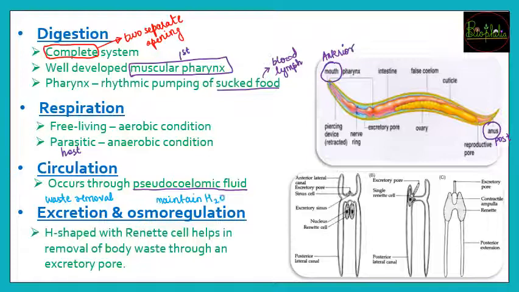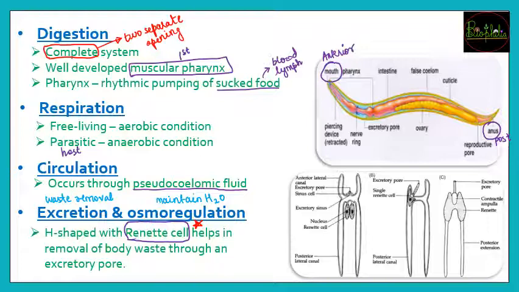So maintaining the water in the body, that is osmoregulation. Now who is going to do both these jobs? Both the works, osmoregulation as well as excretion, are going to be done by the rennet cell. So the rennet cell is an important point to remember about this phylum.